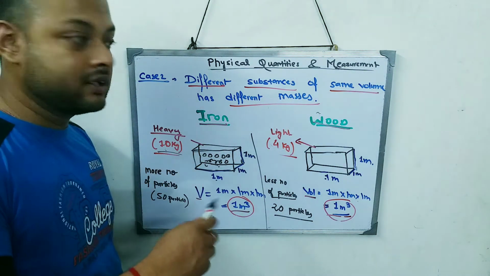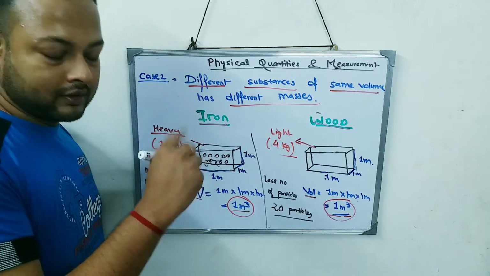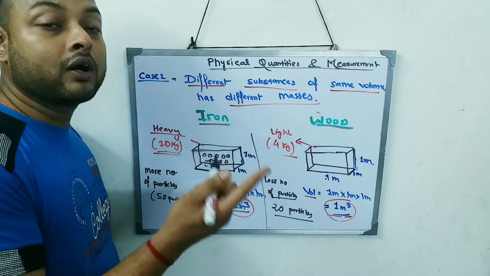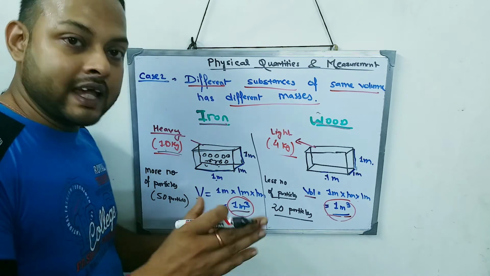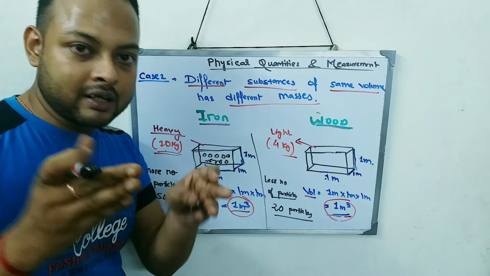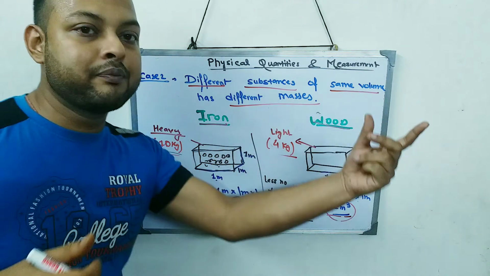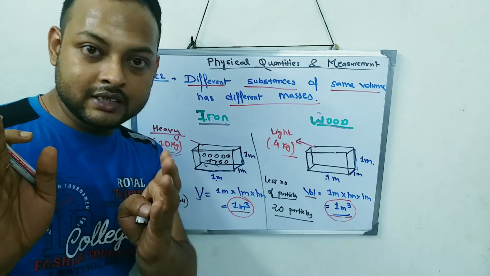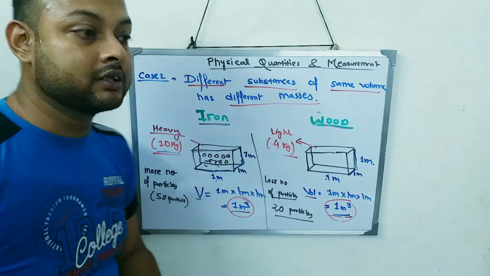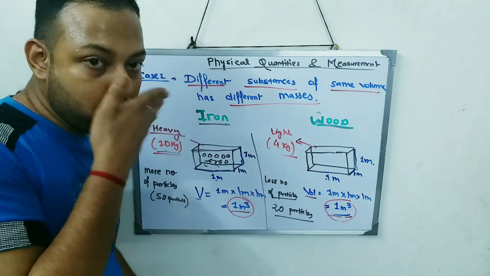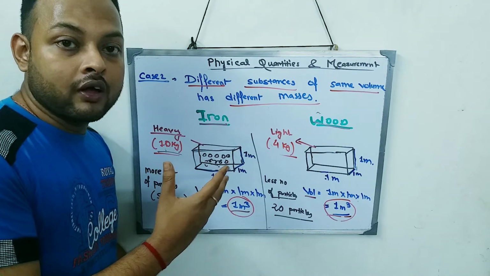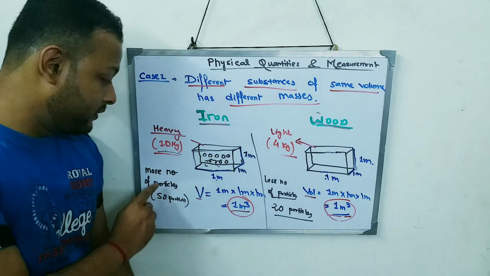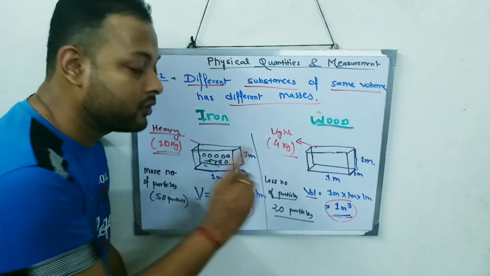In the previous case 1 that I explained, what was the reason? Same number of particles, but these particles were more tightly packed and those were loosely packed. If this has 100 particles, that also had 100 particles. But in this scenario, it is a different reason: 50 particles over here and 20 particles over there.